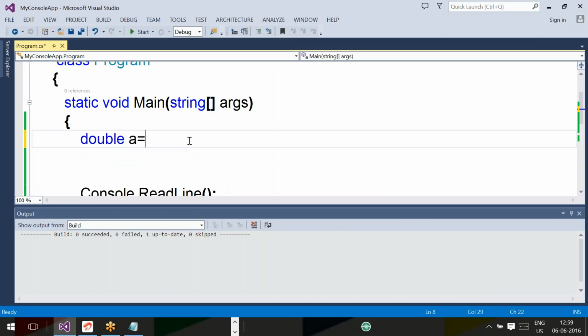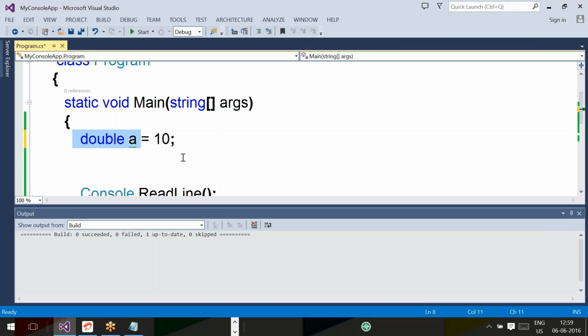Similarly, you can observe one more statement. double A equal to 10. Here you can observe one important point. The type of 10 is integer. The type of A is double.